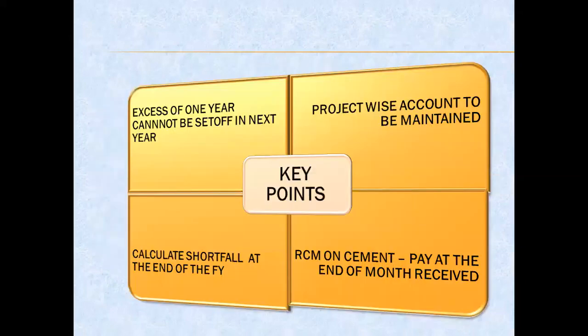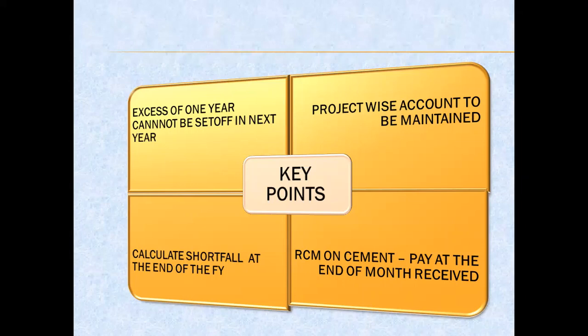Moving on to the key points which need your attention. The first one is that excess procurement from registered persons in one year cannot be set off against the shortfall in the next year. The second point is the promoter shall maintain a project-wise account of inward supplies from registered and unregistered suppliers.